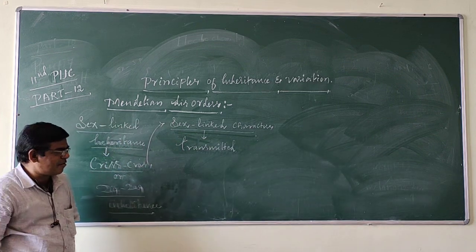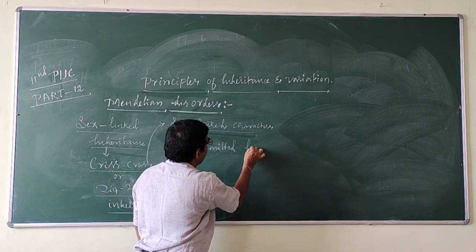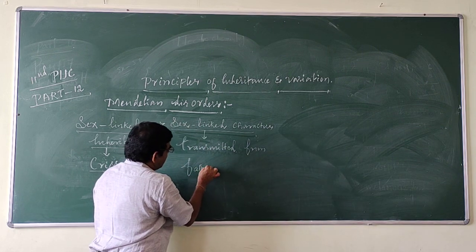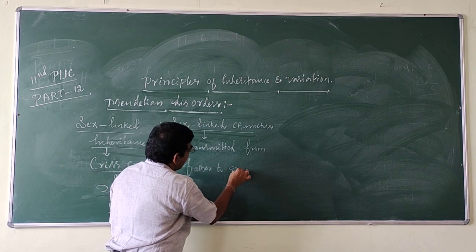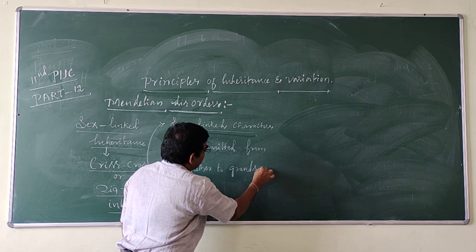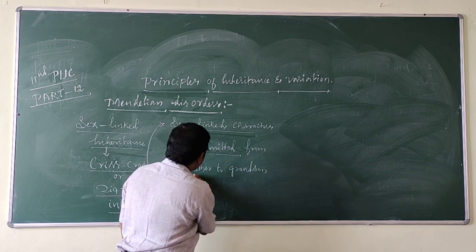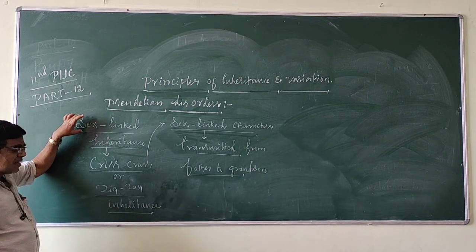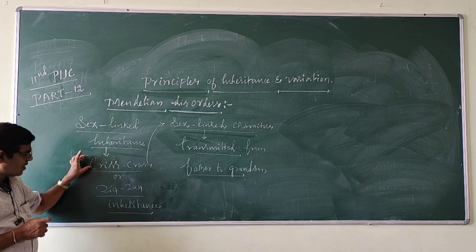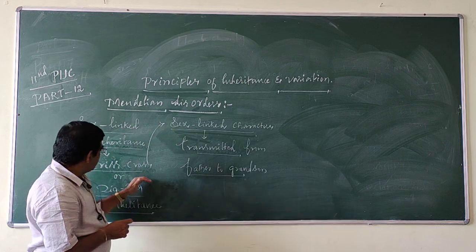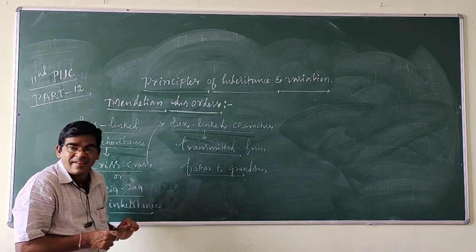What is crisscross or zigzag inheritance?